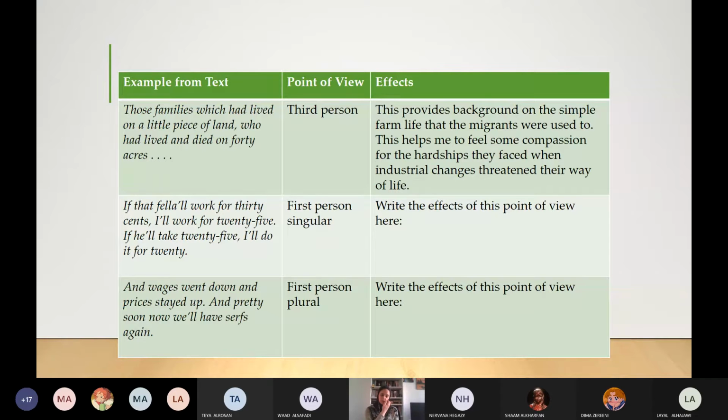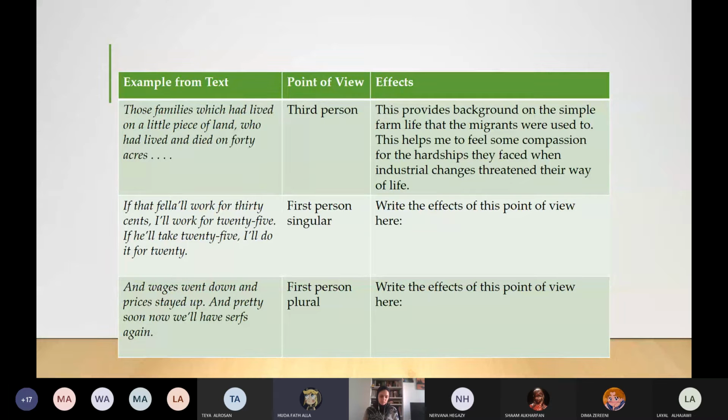Miss Hala, here most of it is in third person, right? But there is line 56. Here he wrote for you the examples that he wants you to answer, like when he said, if that fella will work for 30 cents, I'll work for 25. Yes, this is the first person singular. So you answer this, Yehuda. What's the effect of this point of view?